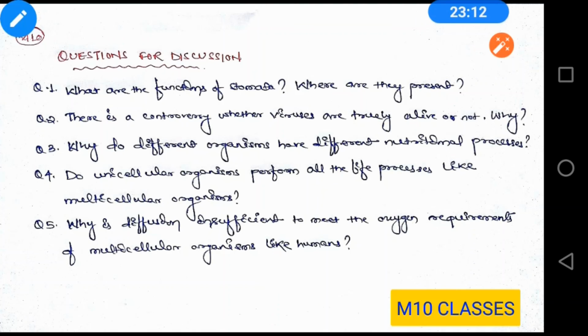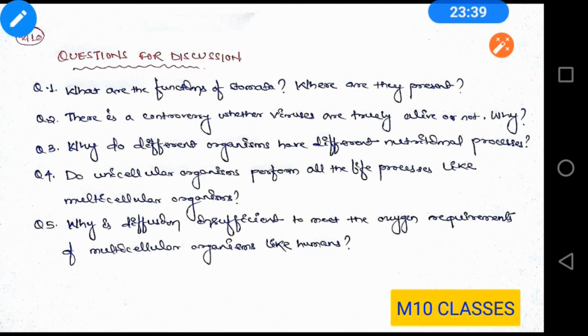Next, the last question, why is diffusion insufficient to meet oxygen requirement of multicellular organisms like humans? So it is an in-text question of your book. First of all, diffusion is a very slow process. Now, your cell, it can diffuse oxygen from outside, but not the cells deep inside your body.